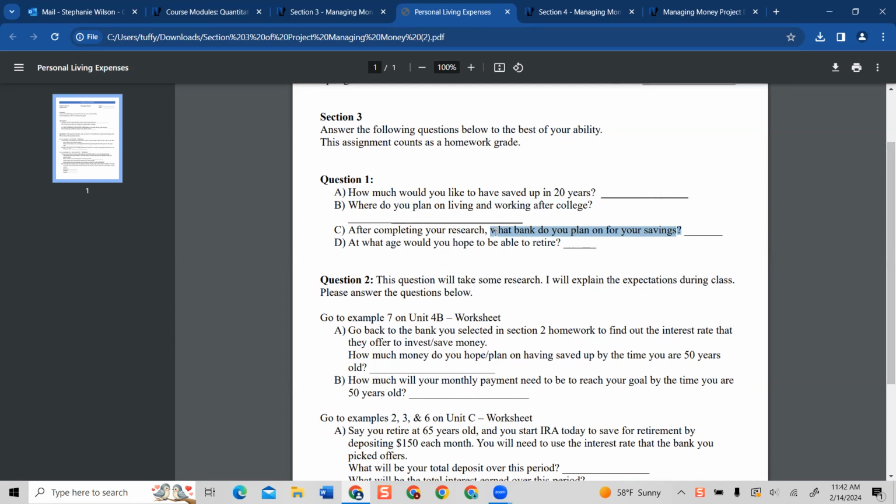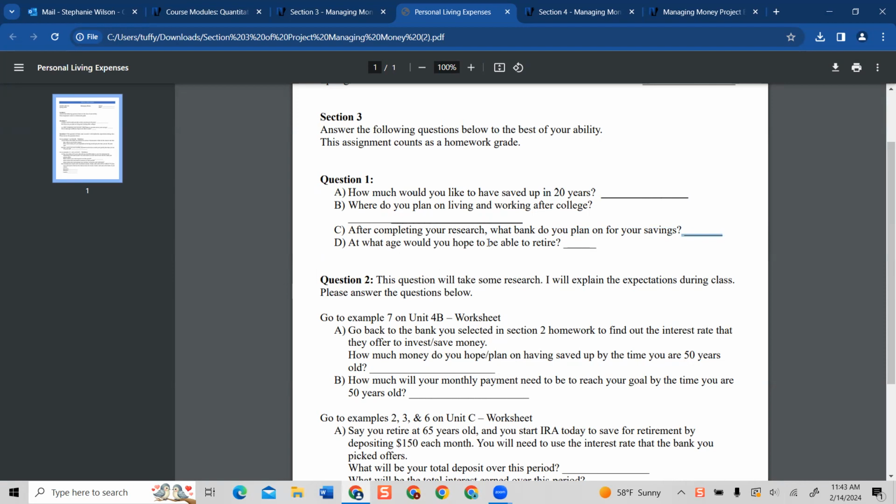And you're like, maybe I want to do checking there, but I want to dig into another bank that may offer better interest rate. So you're going to do some more research, find a bank that actually offers a better deal for savings. You need to works-cite that page, and you need to make a note. Hey, I chose this bank from section 2 for my checking, but this bank here I'm choosing for saving. So you need to put right here the bank that you're choosing to save money.